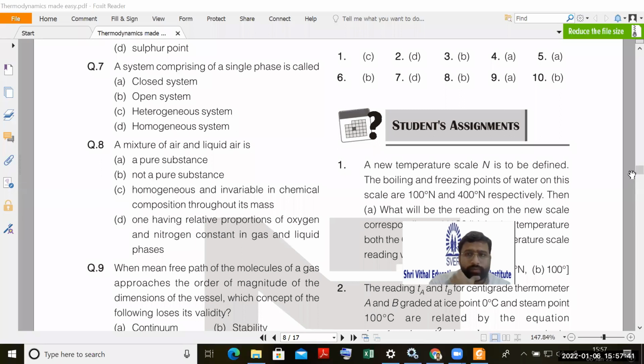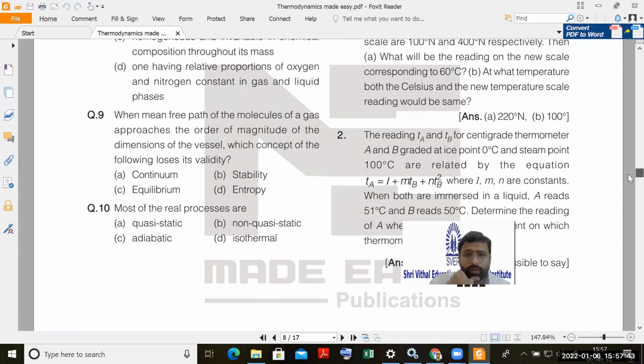Some problem with this PDF reader, I don't know what. Okay. Next is when mean free path of molecules. Okay, this is not also covered to you. This is related to gas equation, ideal gas equation. Next is most of the real processes are quasi-static, non-quasi-static, adiabatic, isothermal. Quasi-static I already told you. These are very slow processes.